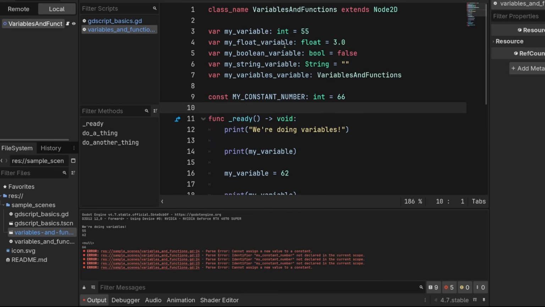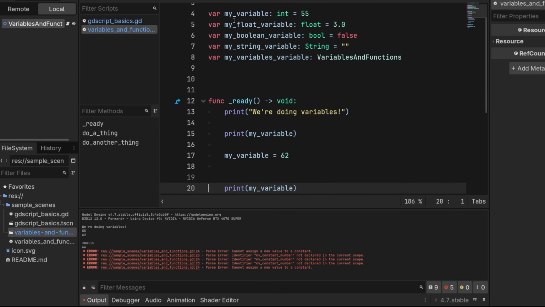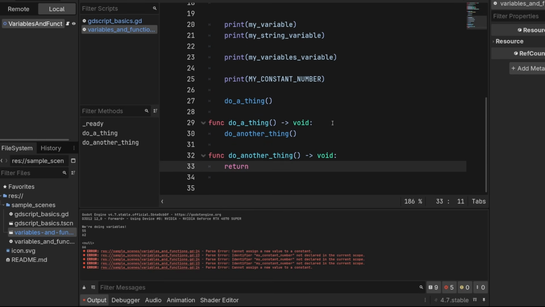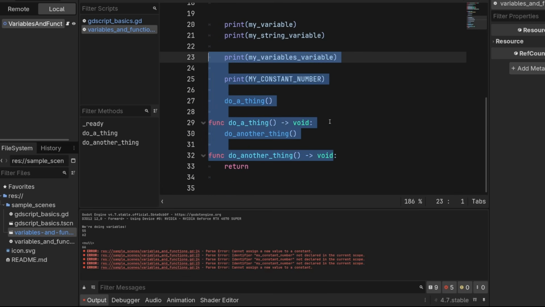Typically though, when we are building our files here, we like to put our variables at the top. In fact, constants usually go above variables, and then we put our functions after. There are some more ordering rules that we will not really cover here, but generally the thing to do is variables first, functions second.